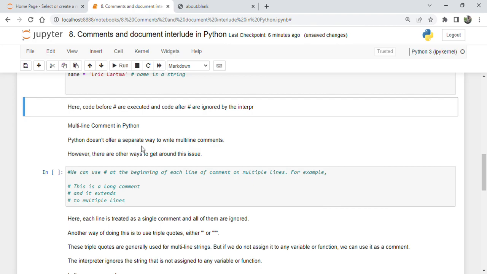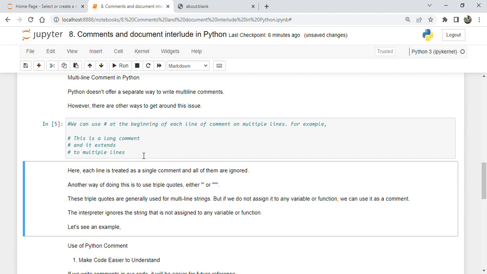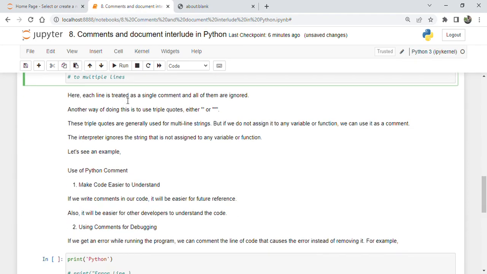Multi-line comment. Python does not offer a separate way to write multiple line comments. However, there are other ways to work around this. You can use a hash at the beginning of each line to make it a comment. For example, here is the hash: this is a long comment and it is extended with hash to multiple lines. This doesn't affect the code. Here each line is treated as a single comment and all of them are ignored.